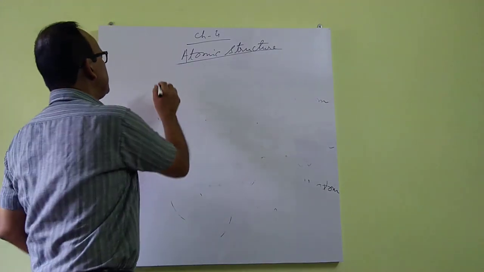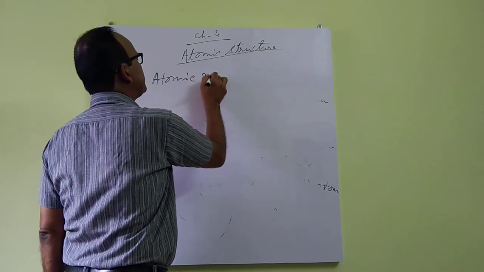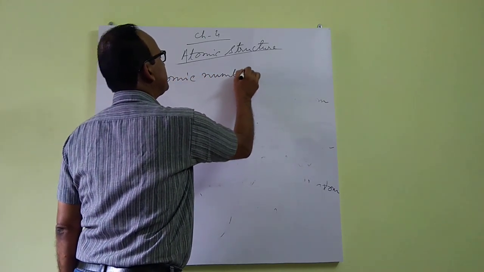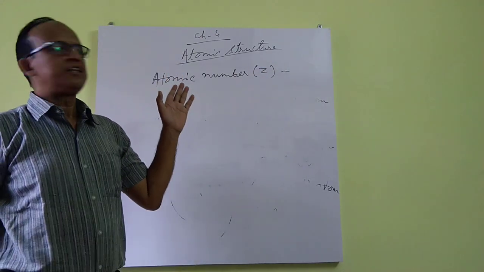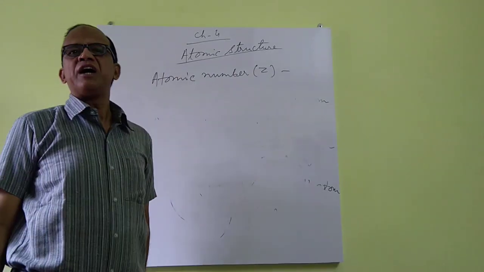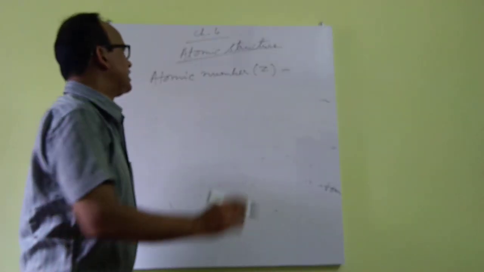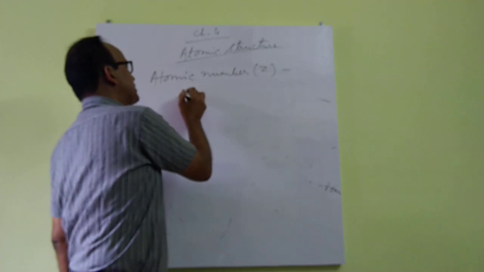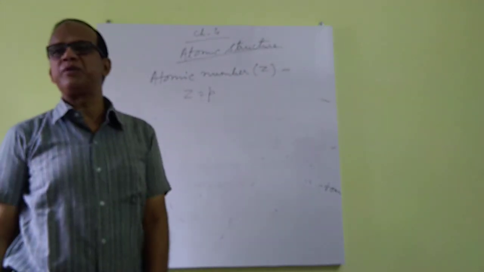Atomic number denoted by Z. It is the number of protons found inside the nucleus of an atom. It is denoted by the letter Z. So Z is equal to P, number of protons.